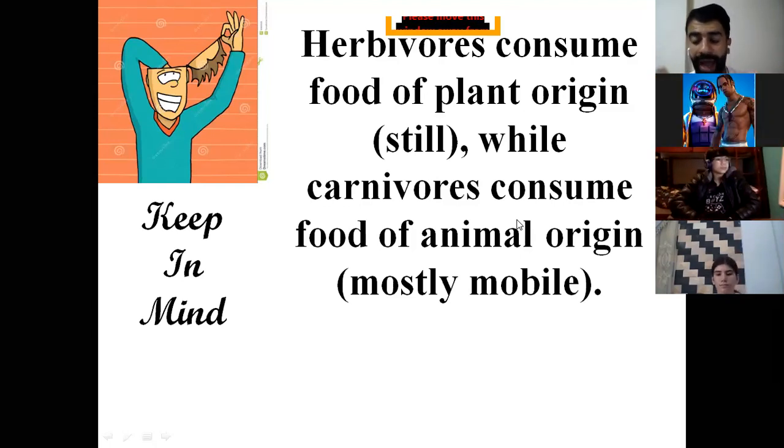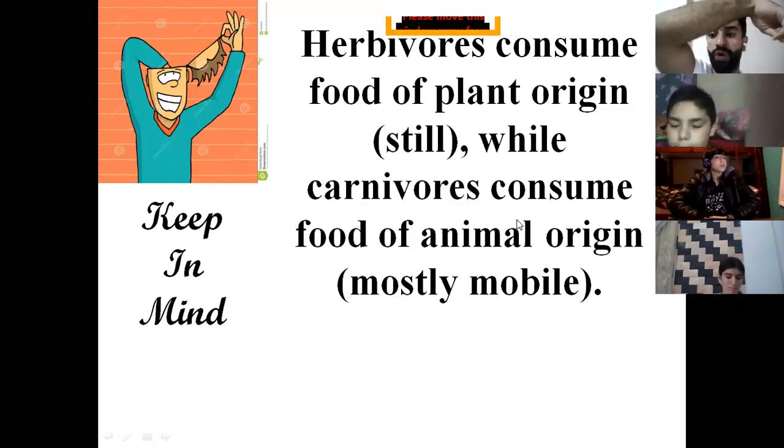So you have to know, as a note, herbivores consume food of plant origin. Already we know this. But this food is still, it's stuck on the ground, meaning that it's confirmed, it's stable, it doesn't move. While carnivores consume food of animal origin, and we know this. But this food of animal origin is mobile, it moves.